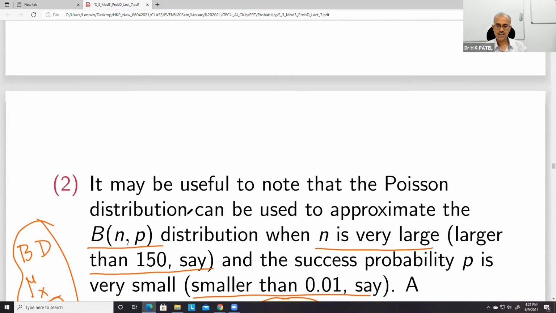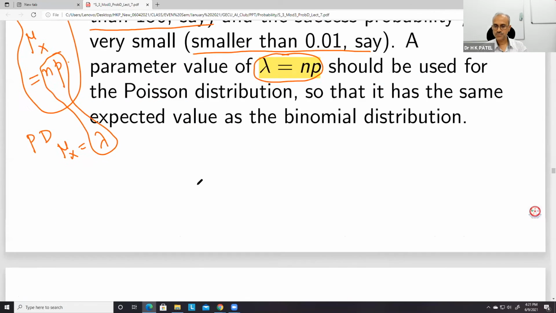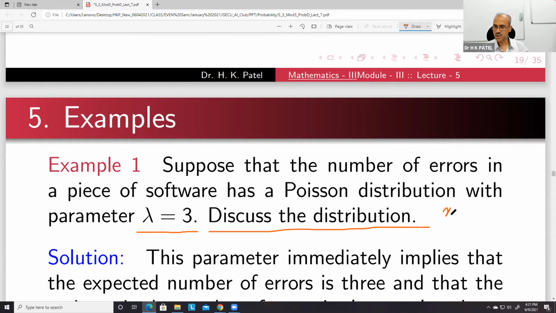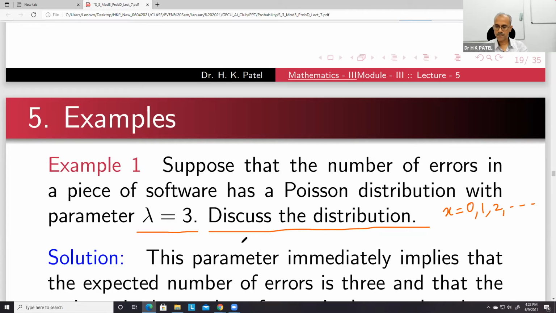Okay, let us see some problems here. Suppose that the number of errors in a piece of software has a Poisson distribution with parameter lambda. So lambda is given here. Discuss the distribution, which means you just find the values for all x equal to 0, 1, 2, and draw the graph. That's all.